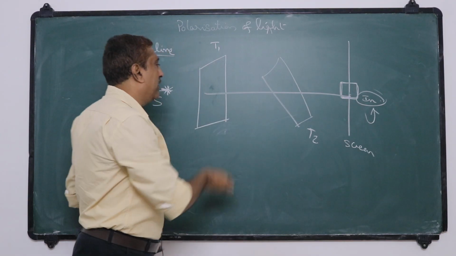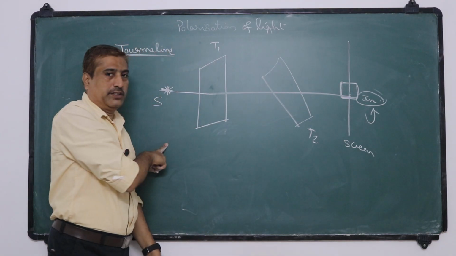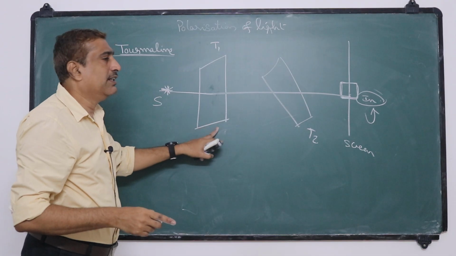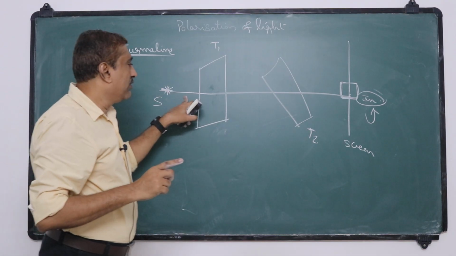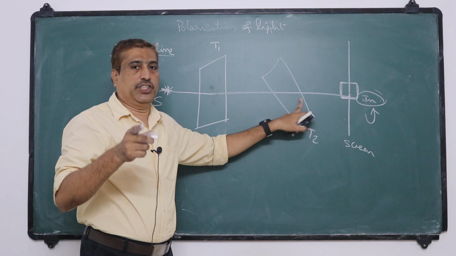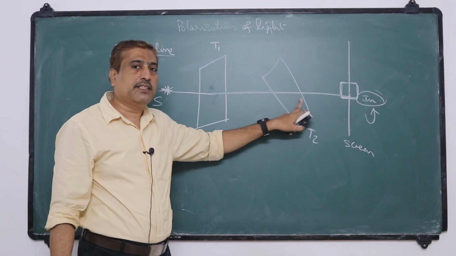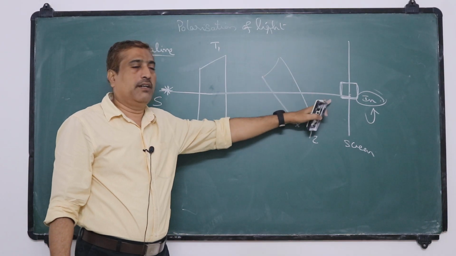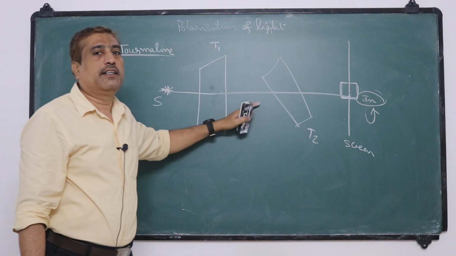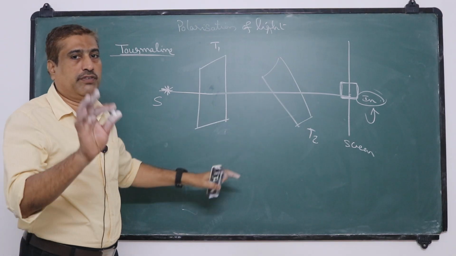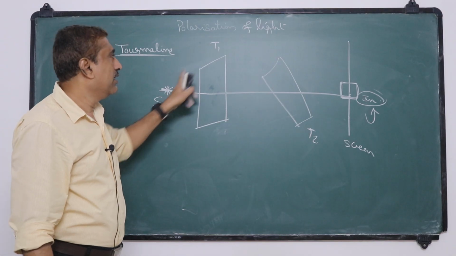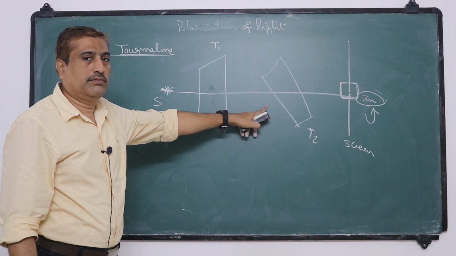So the same phenomenon is observed in the case of light. This experiment confirms that light waves also exhibit polarization, which means they are transverse in nature.